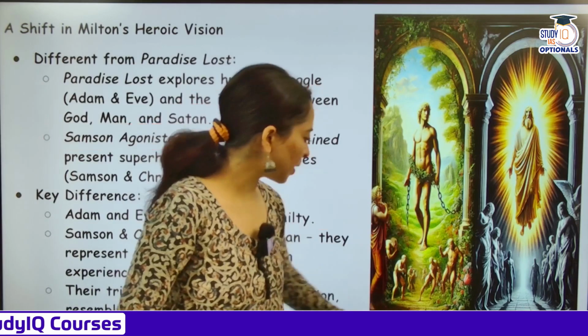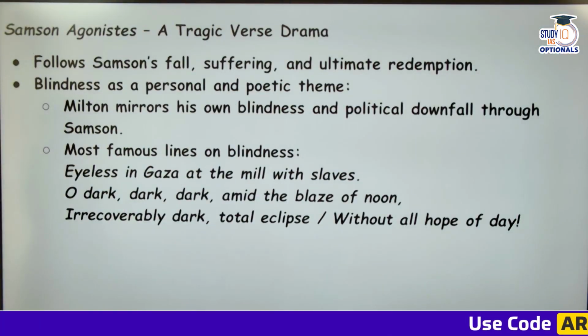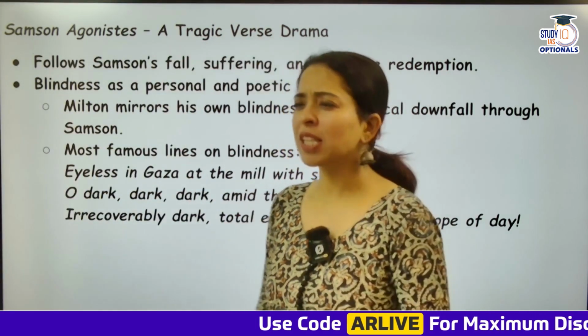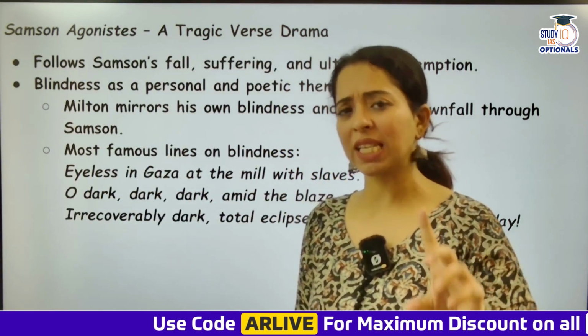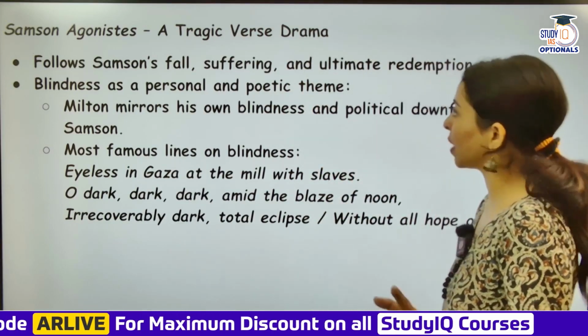So moving ahead, Samson Agonistes, a tragic verse drama. So talking about Samson Agonistes, कौन सा जो work था? This was either 1671 or 1674. I think it was 1671. So let us look at what this play was about.